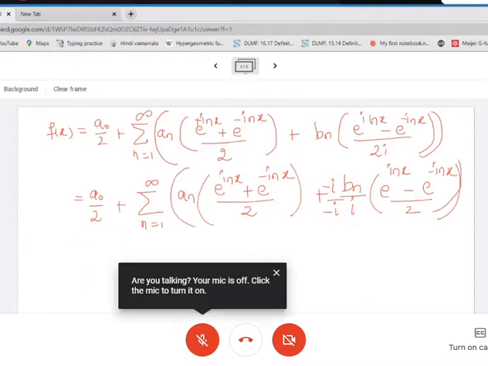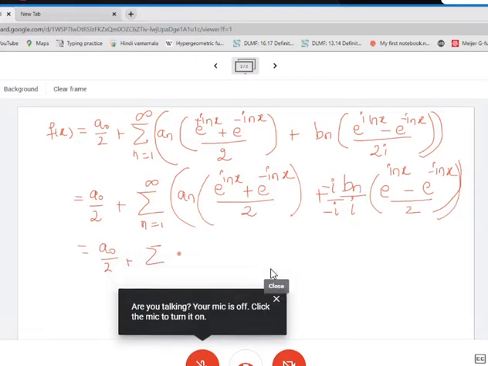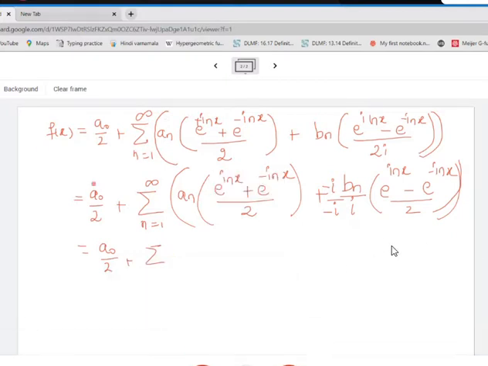So now this turns out to be a0 by 2 plus summation. Now check out this expression. It will be an e raised to i nx.